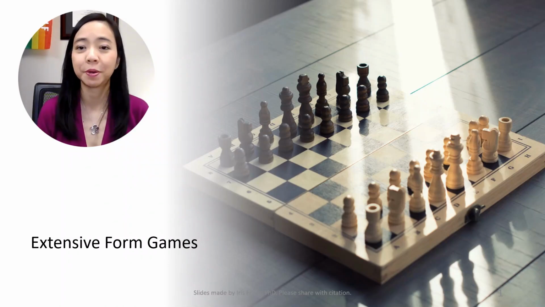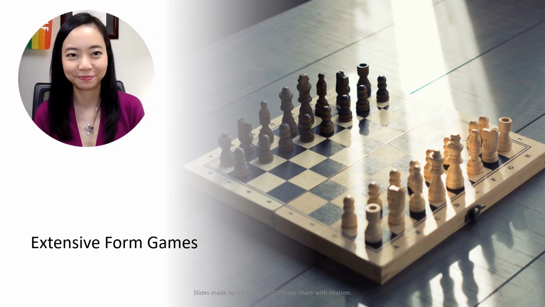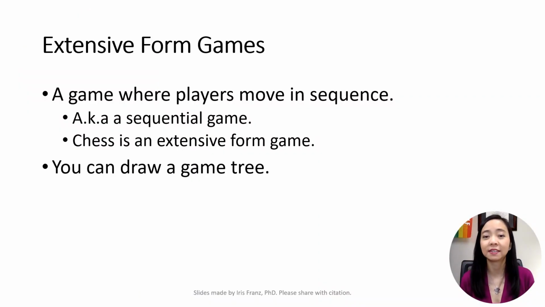Today we're going to talk about extensive form games. An extensive form game is a game in which players move in sequence. Therefore, an extensive form game is also known as a sequential game. For example, chess is an extensive form game where one player moves after the other player moves. You can draw a game tree for an extensive form game.